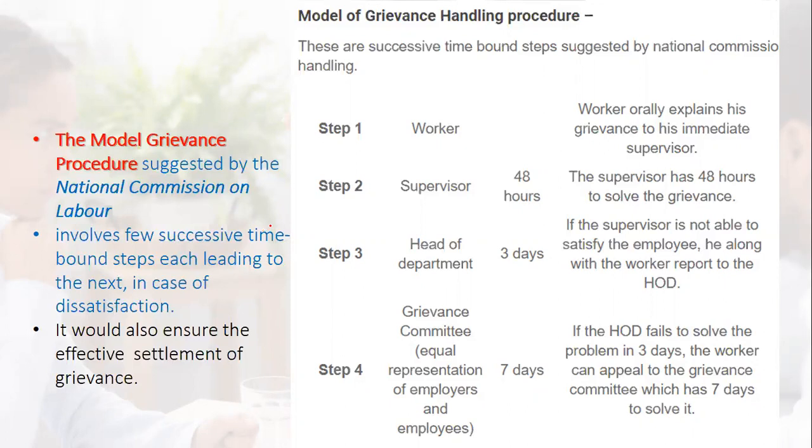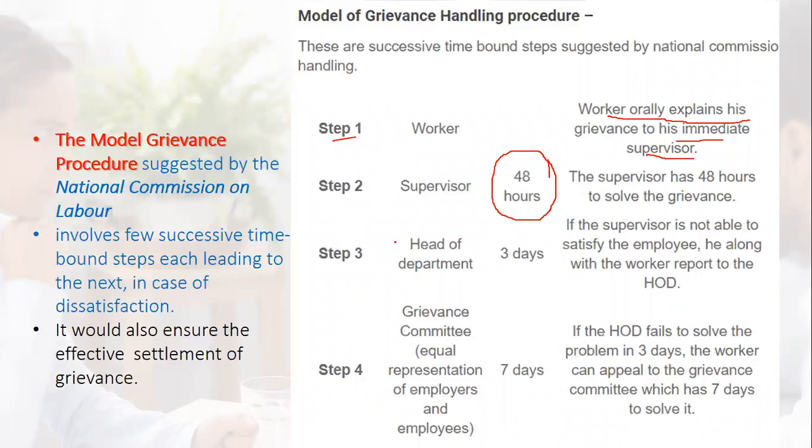The first step is that if any employee is dissatisfied or aggrieved, at first, the worker will orally explain the grievance, his dissatisfaction, to his immediate supervisor. The first thing he will do is orally or verbally express his dissatisfaction or grievance to his immediate supervisor. And the immediate supervisor is supposed to solve the grievance within 48 hours. So this needs to be kept in mind: within 48 hours, the issue has to be solved.